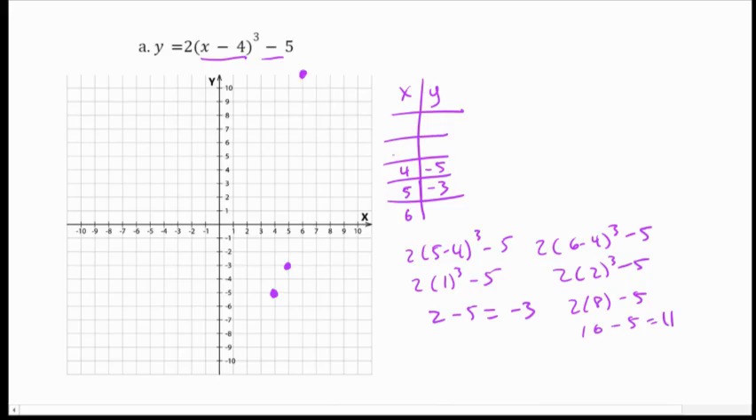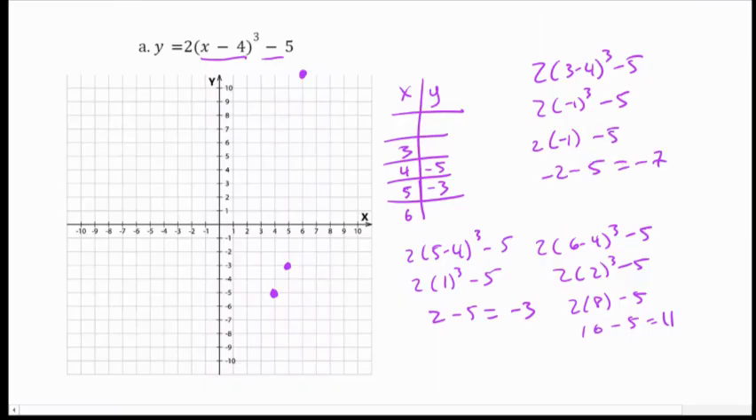I'm going to do 1 to the left now. Oop, not -3, but just 3. And when I plug in 3, 2 times 3 minus 4 cubed minus 5. So in this one, 2 times -1 cubed. -1 cubed is just -1. And we get -7 here. -7 lands right here. And it seems to me like the next one's going to land off the graph.